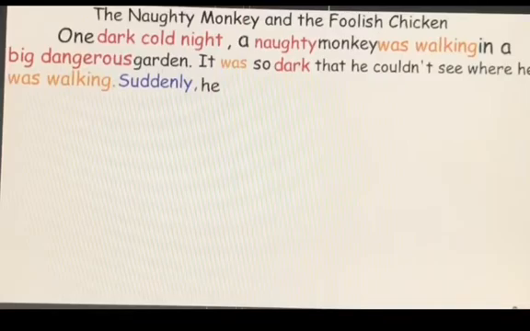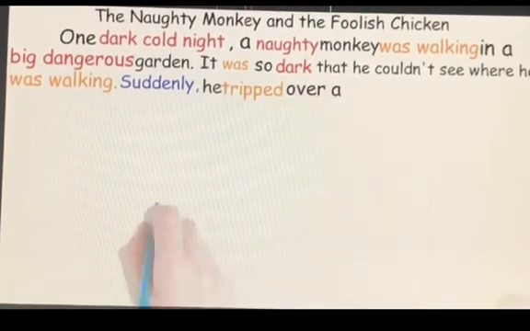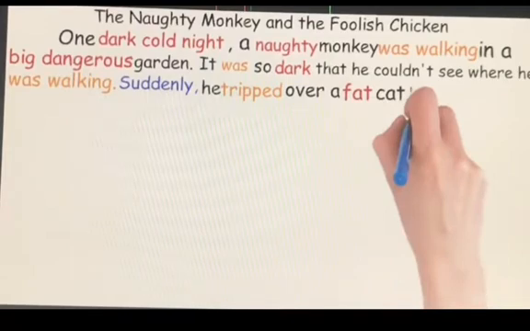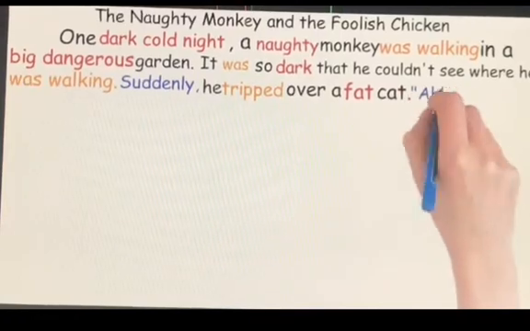What happened? He tripped over a fat cat. Okay? As if he fell on the fat cat. He didn't see that there is a fat cat, so he tripped over. He fell over and tripped, past. And you have was, past, all past tense. And look, I described the cat. I didn't say over a cat. No, I said over a fat cat.